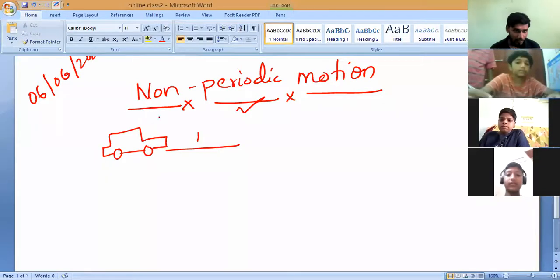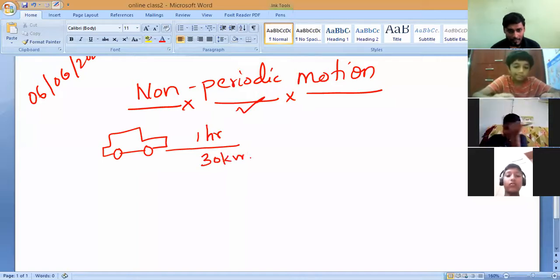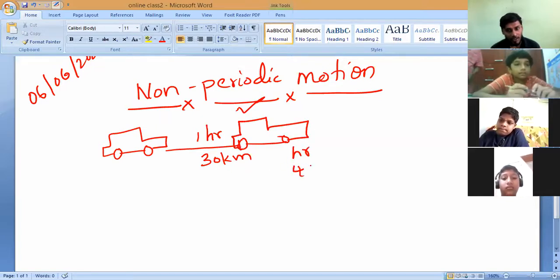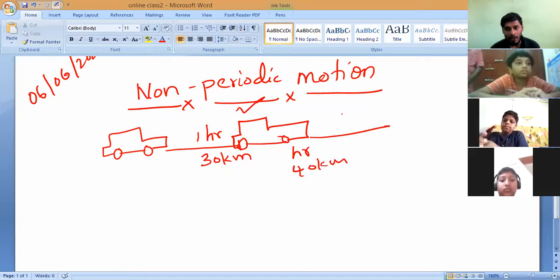Now let us come to here. What is the meaning of non-periodic motion? Observe very carefully. Suppose you and your father are traveling in a car, for example. In the first 1 hour, you have traveled 30 kilometers. In the next 1 hour, you may travel not 30 kilometers but maybe 40 kilometers, or after another hour you may travel 70 kilometers.